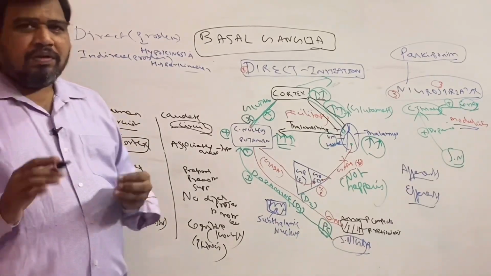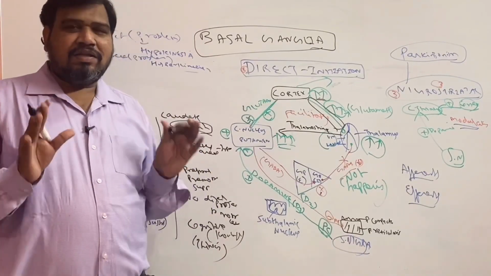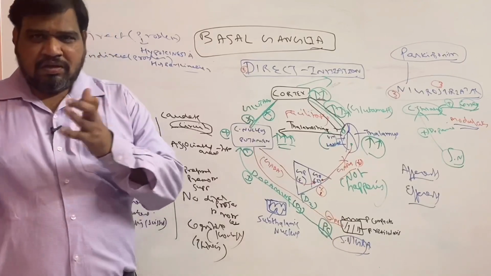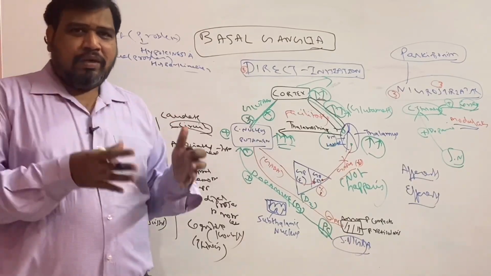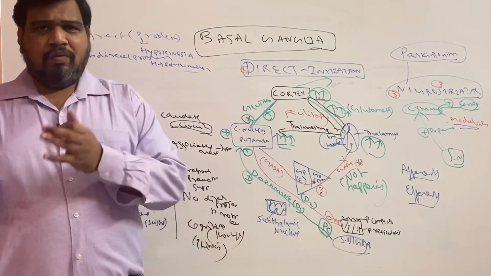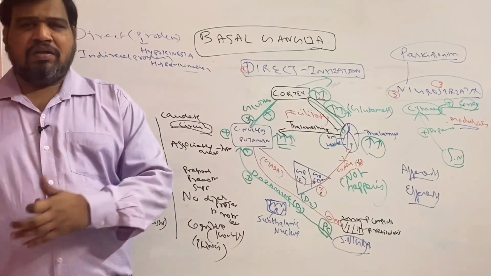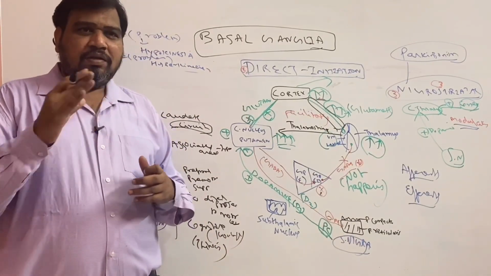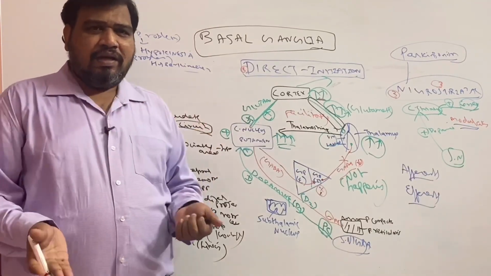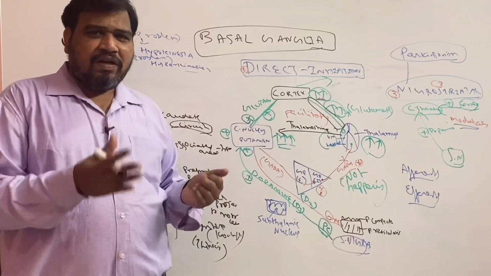So I hope I gave a brief on connections of basal ganglia, about the direct pathway, indirect pathway, nigrostriatal pathway, how the direct pathway initiates or facilitates the movement, how the indirect pathway inhibits the movement, how the nigrostriatal pathway modulates the movements between direct and indirect, and also the afferent and efferent connections.